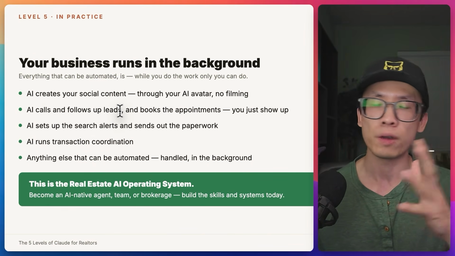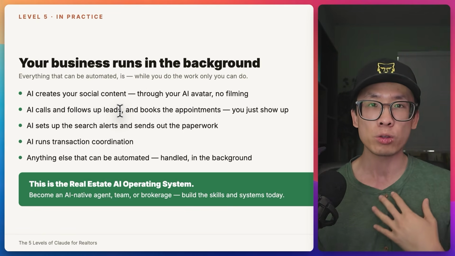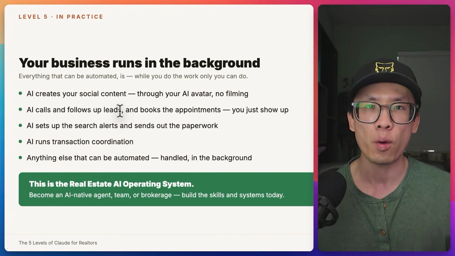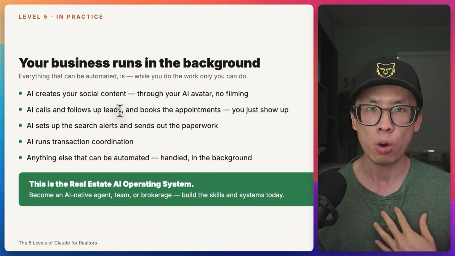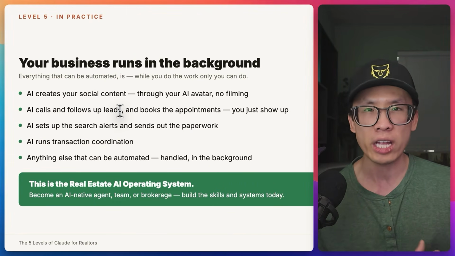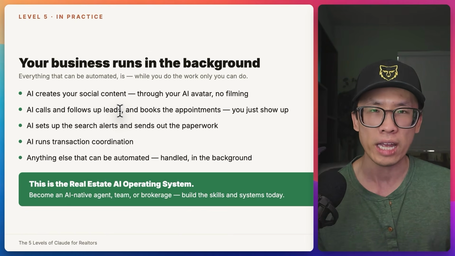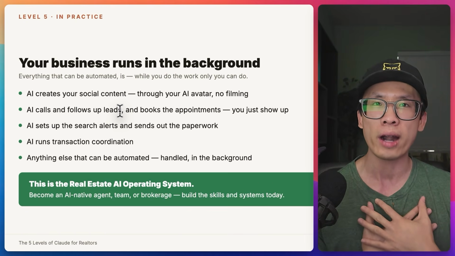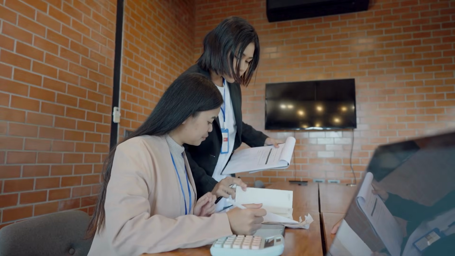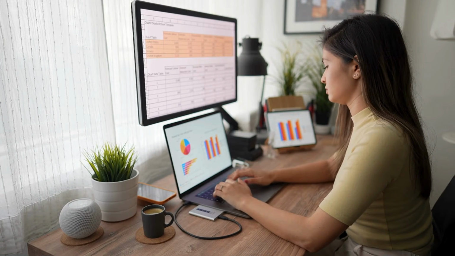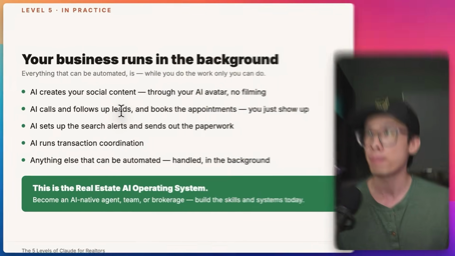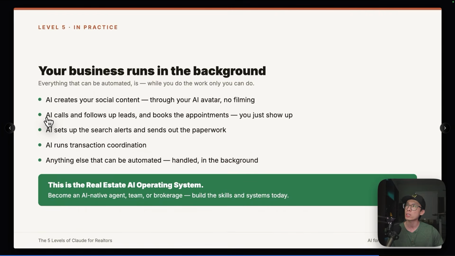You're going to be asking, well, if AI does all the work, what am I going to do? What I'm going to do is be the face, be the human connection, while AI handles all of the admin, all of the boring stuff. As real estate agents, we know in order to get a deal from beginning to end, there are so many steps along the way. And many of the steps don't really require us to do them. That's why we hire a transaction coordinator or a virtual assistant to help us handle some of the admin work. But now AI can actually call and follow up with the leads and book the appointment.